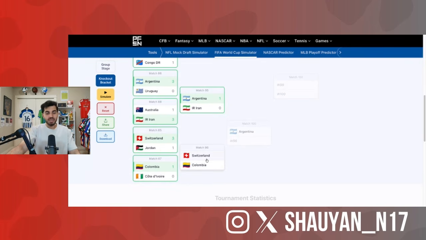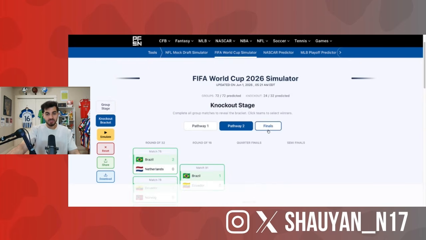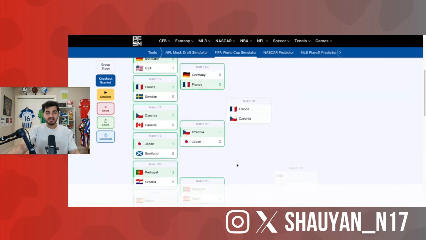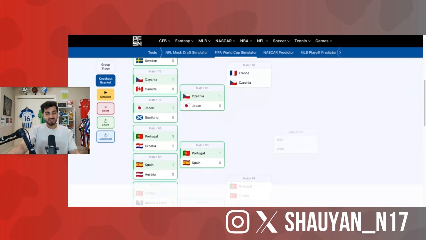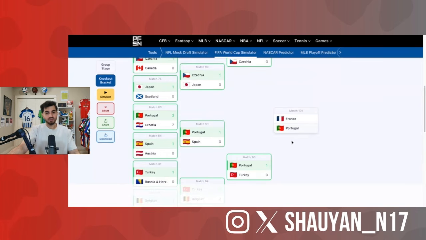Switzerland, Colombia. I'll go with Colombia here. Wow, these quarterfinal matchups are going to be absolutely crazy. Back to the other side of the bracket. France against Czechia. Yeah, I'll go with France. I think the dark horse run ends there. Same with Türkiye. I'm going to go with Portugal.